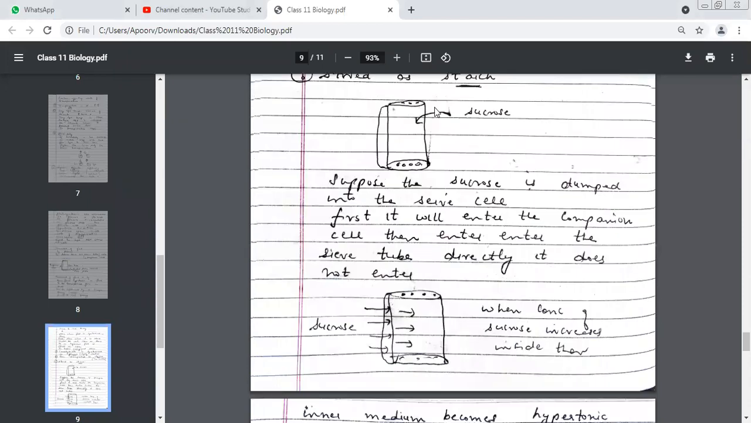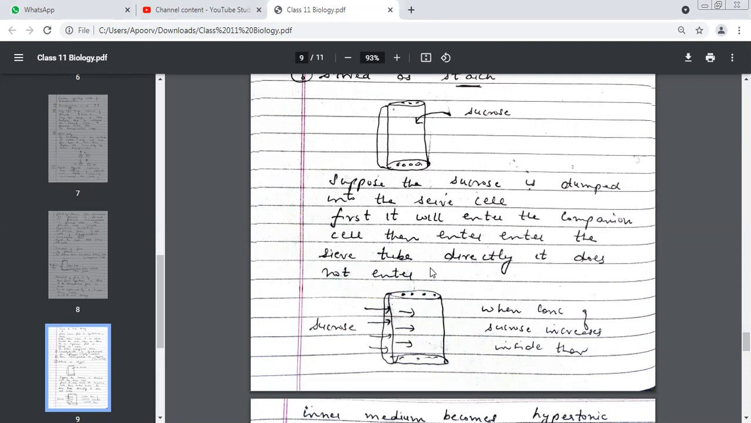See this. Here we had glucose, here we had sucrose. Supposing the sucrose is dumped into the sieve cell. Let us assume we have sucrose, and it is stored over here in the sieve cell. First, try and understand from here how it will enter. Supposing the sucrose has to reach the sieve cell, how will it reach? See the arrows. First, it will enter this cell. Which cell was this? I had shown you a companion cell attached. Yes, that is why I said structures are very important. First, it will enter the companion cell.